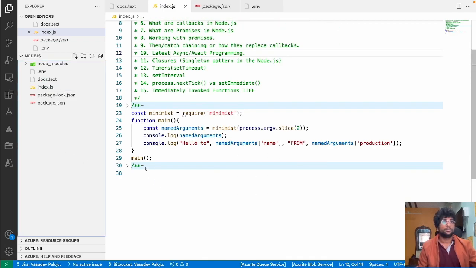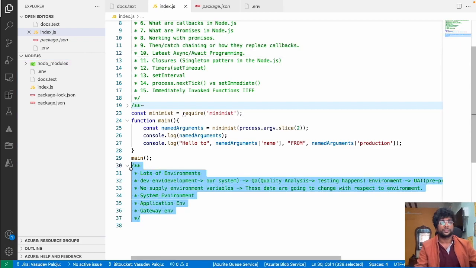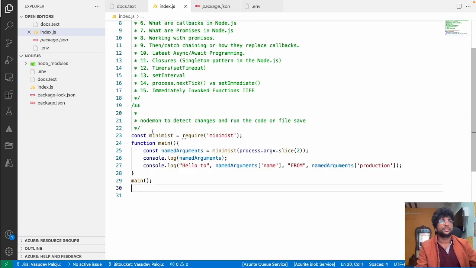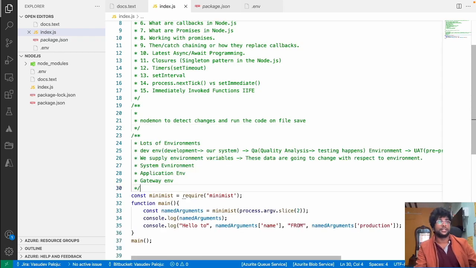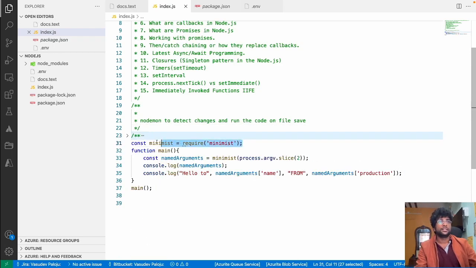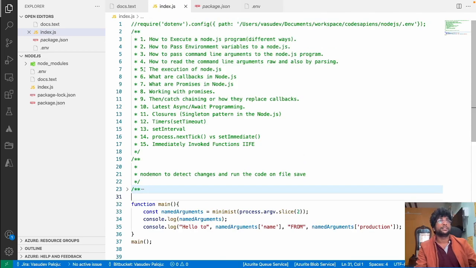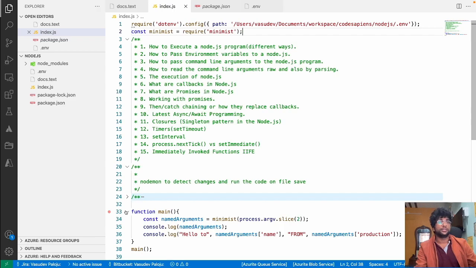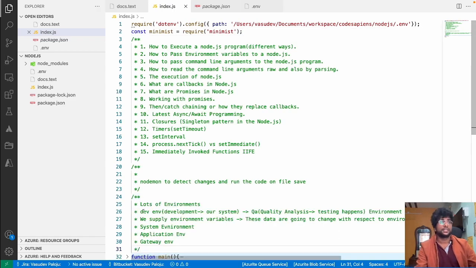So I'll pull this code out. I'll push it up so that all comments are at one place, and then I'll put the require statements on the top, and then our function.